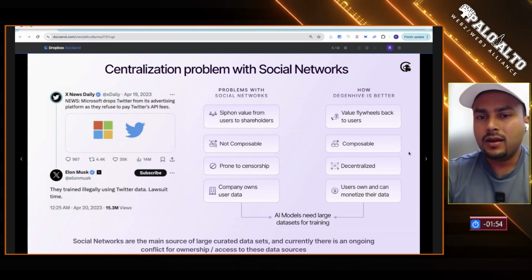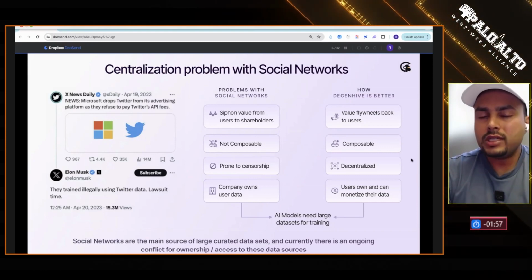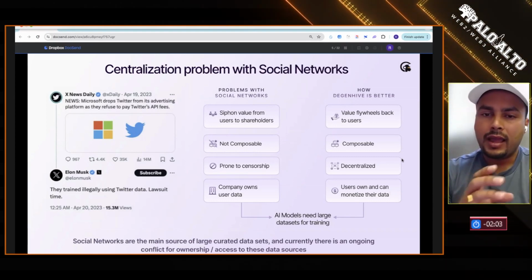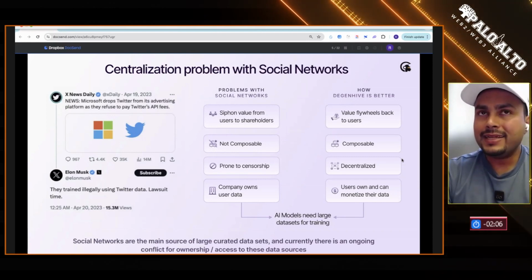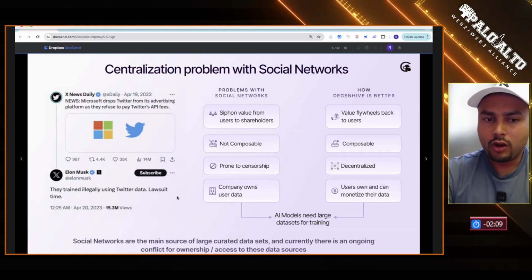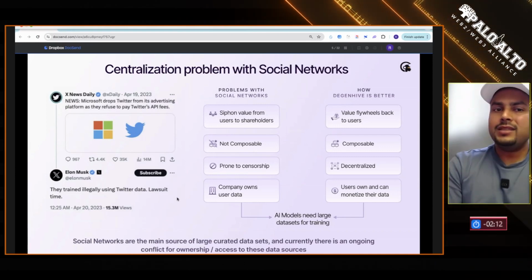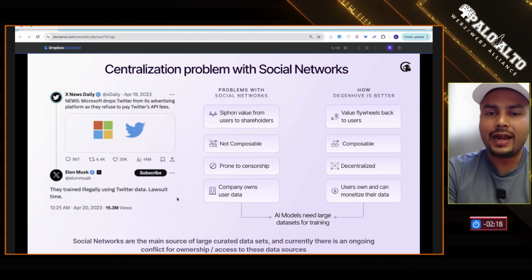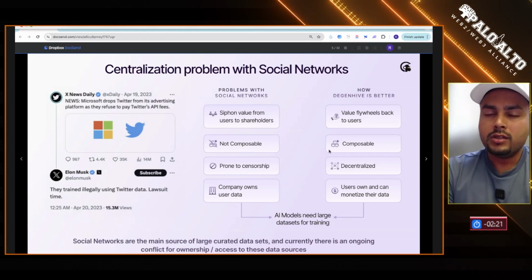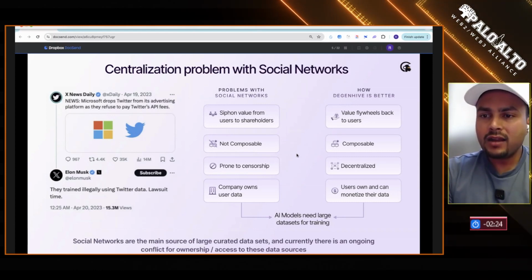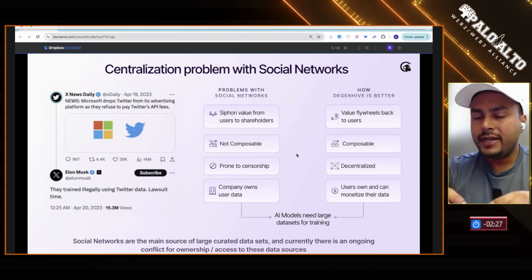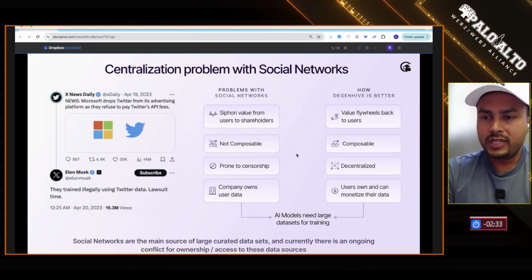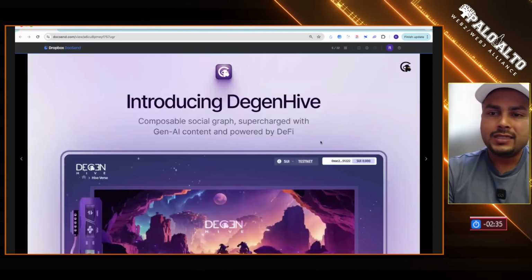But just to come again, social networks are centralized because essentially what they are doing is they capture value created by the users of that network, and they reserve it for the shareholders, right? And the data set problem is getting bigger, because even if you look at Elon Musk, when he bought Twitter, he made APIs more expensive, and now you have to pay $8 to use Twitter to even see that data, right? Because data sets are the new oil. So with DegenHive, we are able to decentralize that stack. It is composable. We have the data, but on the data, we are focusing on AI IP, so community owned IP. And because it's on Web3, we have added speculation, so people can monetize that IP in multiple ways.